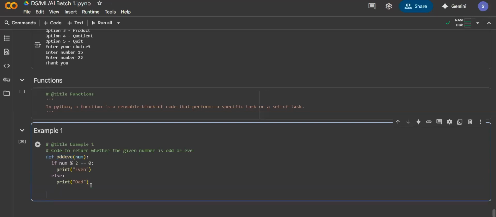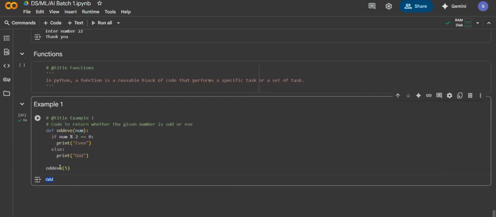So to call the function, you write the same function name, that is oddEven, and inside the brackets we provide the value for that num. For example, if I give the value as 5, that value will be reflected here, and it checks whether 5 mod 2 is equal to 0. If it is not, it will print odd. Let's see.